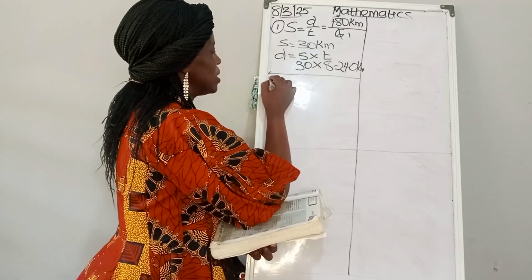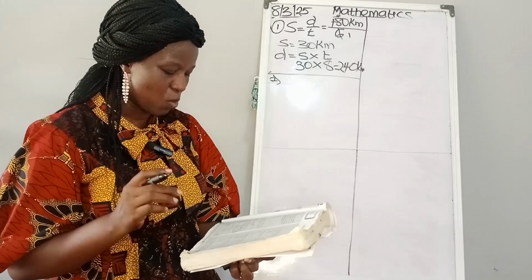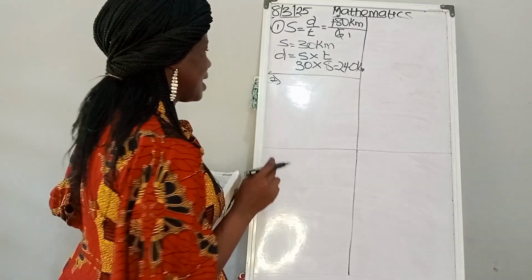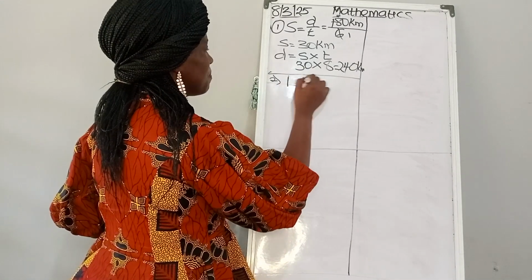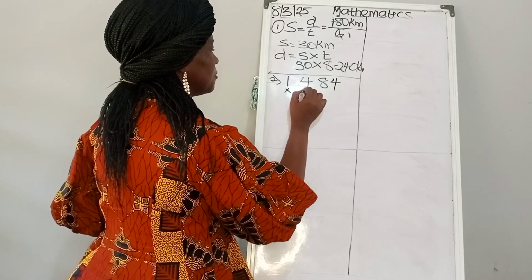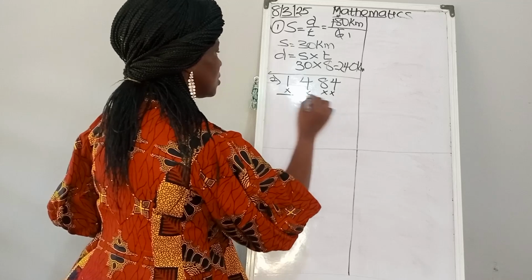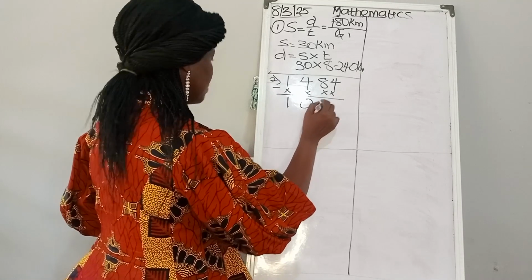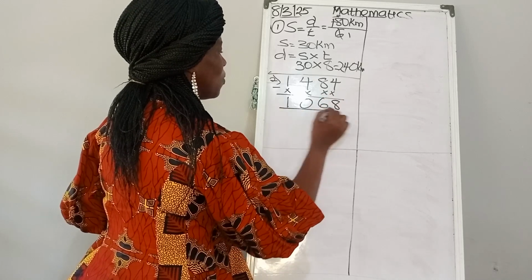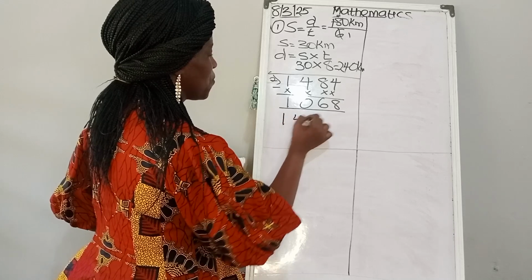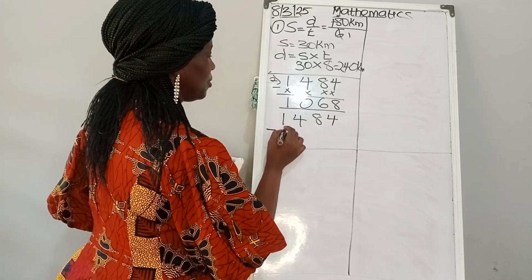What is the missing number in the following? So let me give you the number. 1484 minus 1068. That is the question. When you have a question like this, what do you have to do? 1484 minus 1068.